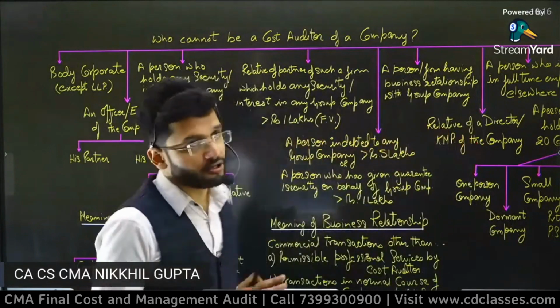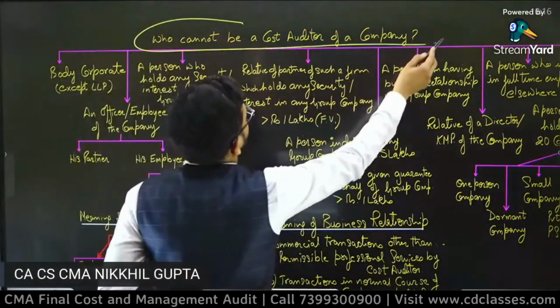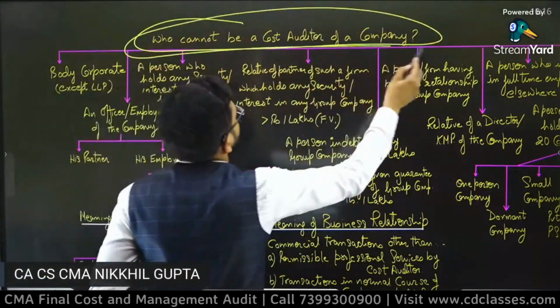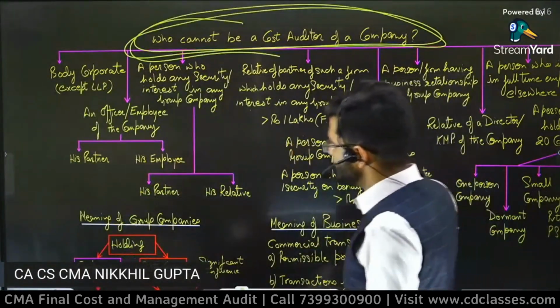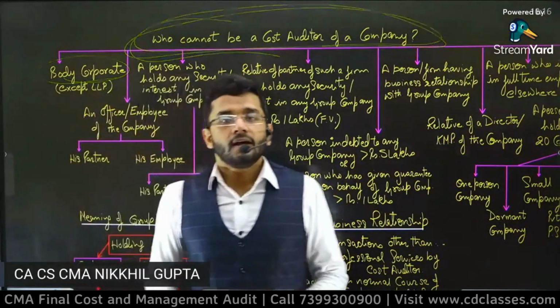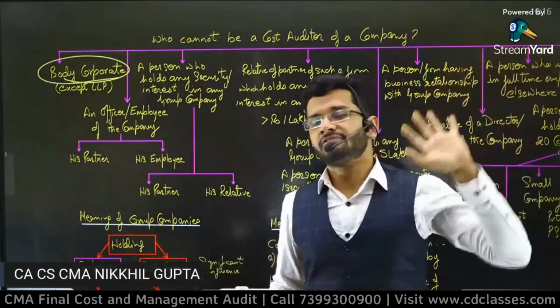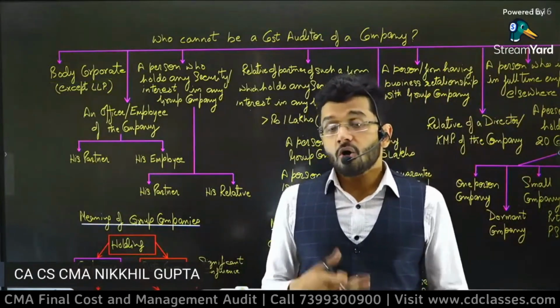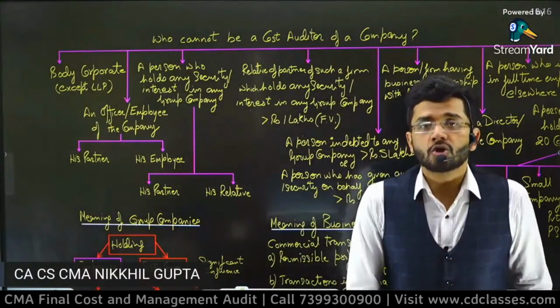So yes, financial auditor cannot be a cost auditor, internal auditor cannot be a cost auditor, and concurrent auditor cannot be a cost auditor. Who all persons cannot be a cost auditor apart from this? Who cannot be a cost auditor of a company? Let's see. Section 141. Body corporate. So a company cannot be a cost auditor of a different company. So cost audit firm cannot be a company. Body corporate cannot be a cost audit firm.